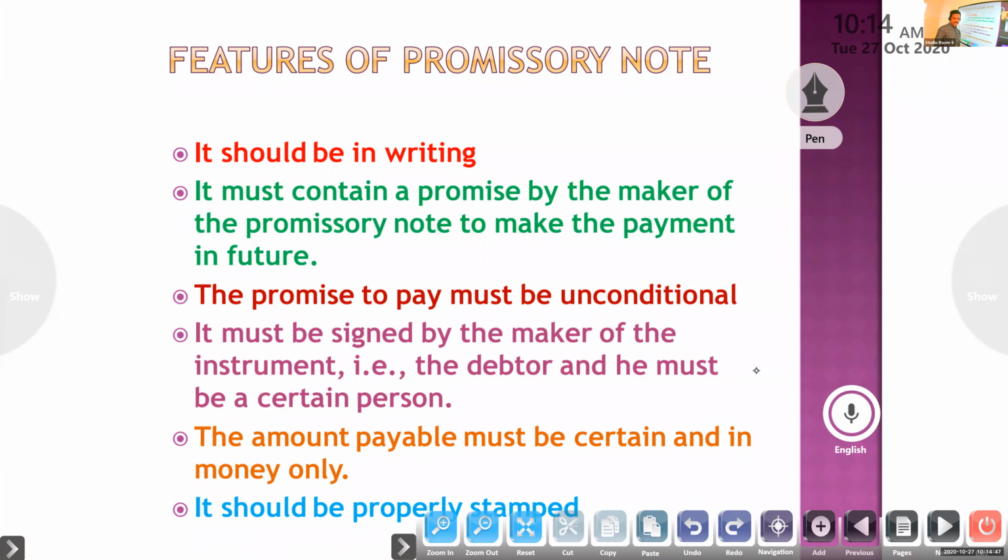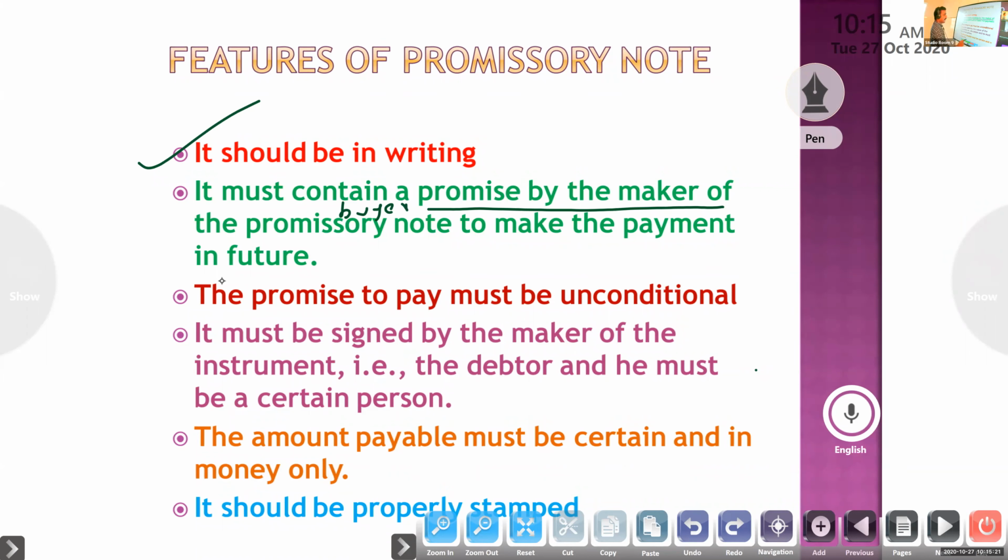Next, features of a promissory note. It should be in writing. Already you know, it should be in writing. Then it must contain a promise by the maker, the buyer, to make the payment in future. First, it should be in writing. Next, it should contain the promise by the maker of the promissory note to make the payment in future.